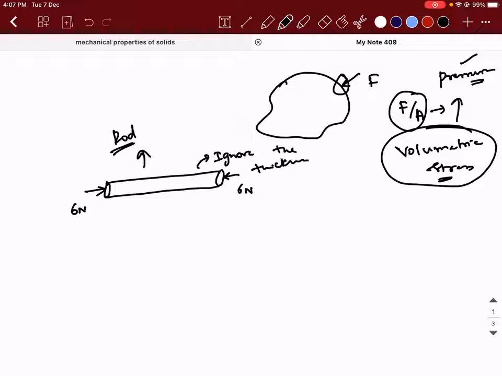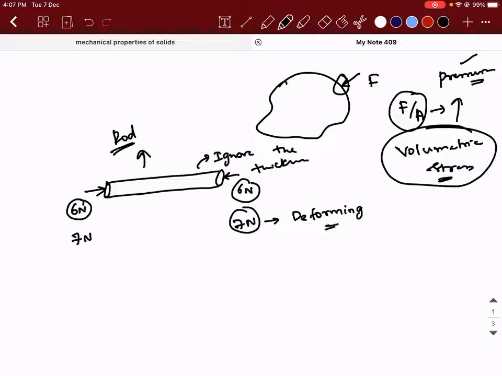Sir, there is no change in the shape of the rod at 6 Newton. But if he applies further force, suppose 7 Newton, then there is a change in the shape of the rod. Then would the stress still be 7 Newton divided by the area on which it is acting, or would it be 1 Newton? No, 7 by area, because the 7 Newton is the one which is responsible for deforming.